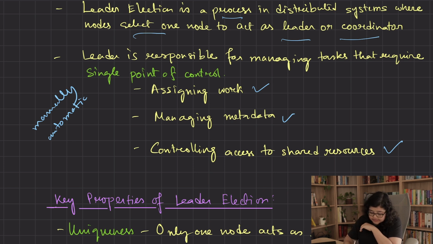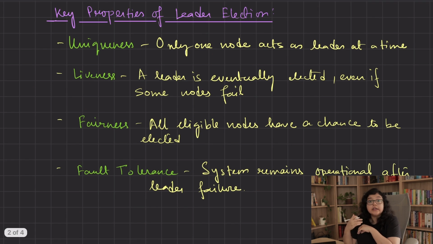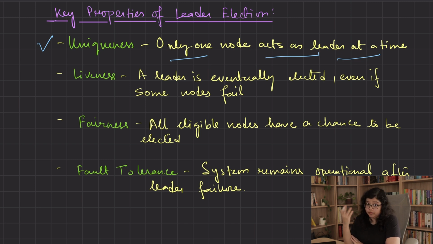Now, when we discuss leader election, we have to understand the key properties that make it reliable and effective. First is uniqueness. This means that at any given time, only one node is considered to be the leader. This prevents conflicting decisions, data corruption, or duplicated work. Without uniqueness, two nodes might think that they are the leader and they might start acting independently, and that can be disastrous.